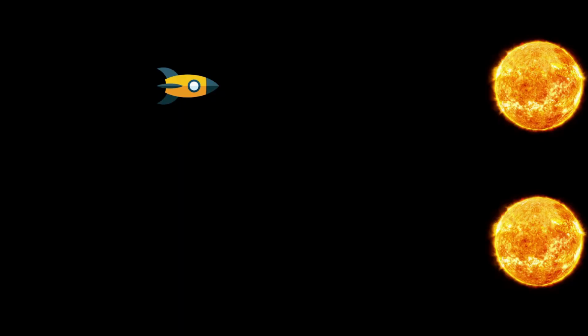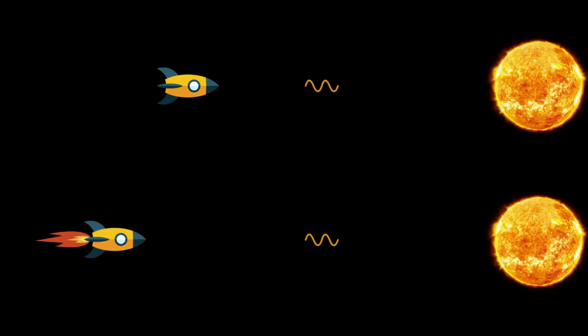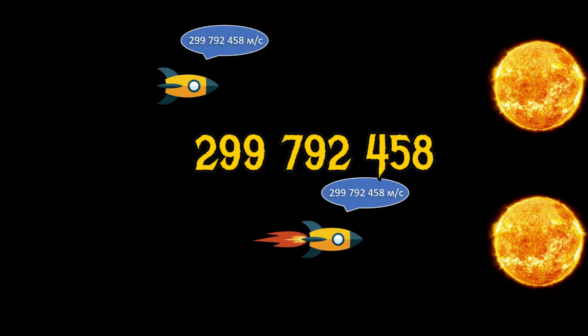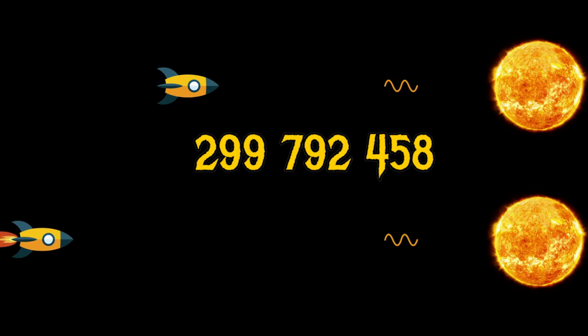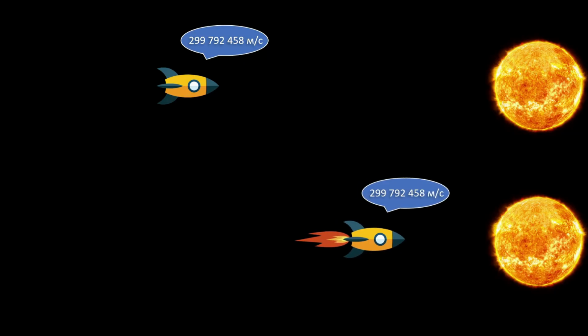But then, at the end of the 19th century, some terrible news appeared. Experiments showed that the speed of light is the same in all frames of reference. No matter how the observer moves relative to the light source, or the source relative to the observer, the measured speed of light is always the same and equals this many meters per second. That is, the speed of cats, the speed of sound, the speed of anything depends on the frame of reference. But the speed of light does not.